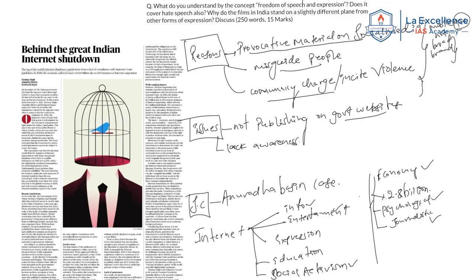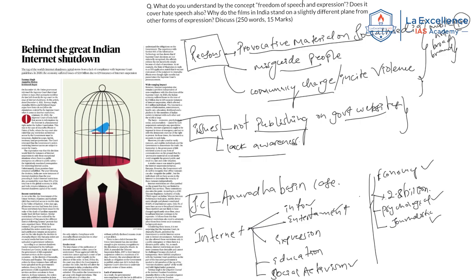If they publish, there may be a legal basis: on what basis they have imposed the shutdown, what is the rationale, what is the reason, what is the provision that enabled it. Based on that, a person can move to the court. But because of not publishing on the government websites, or publishing at a very late time, it takes a lot of delay in judicial adjudication. This also leads to less awareness among the people. Now, these are the issues mentioned in this article.